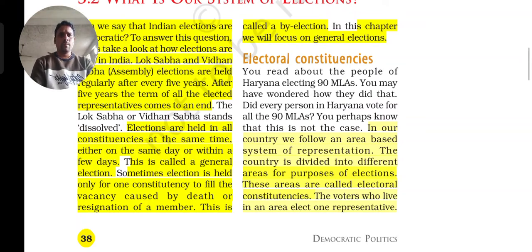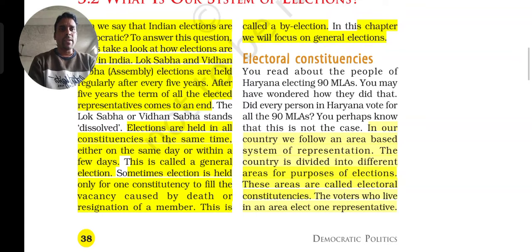In our country, we follow an area-based system of representation. According to the area, the people will be divided. The country is divided into different areas for purposes of elections.